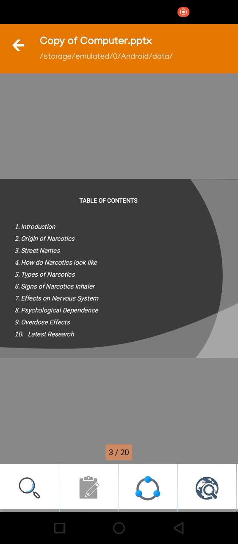So, first of all, we discuss the table of contents: introduction, origin of narcotics, street names, how narcotics look like, types of narcotics, signs of narcotics inhalers, what the behavioral signs and physical signs are, medical effects on the nervous system, and how narcotics affect the nervous system.